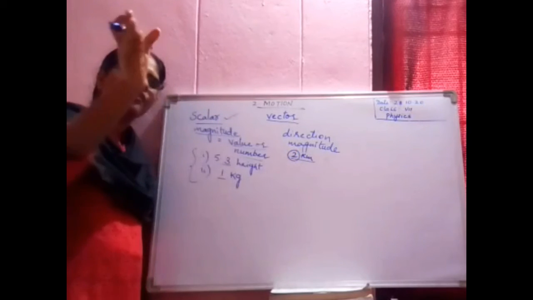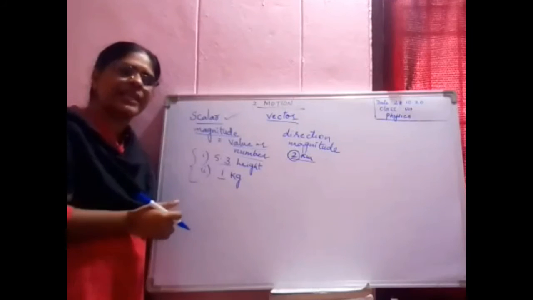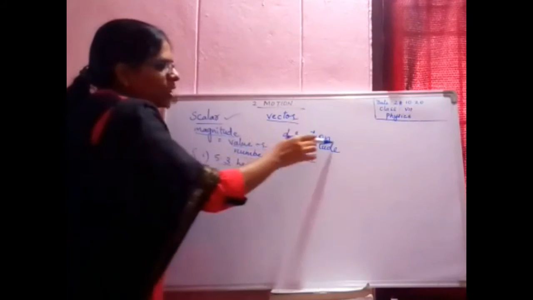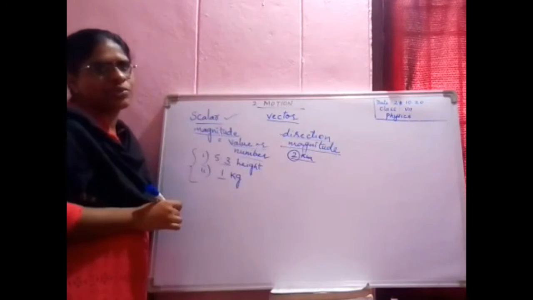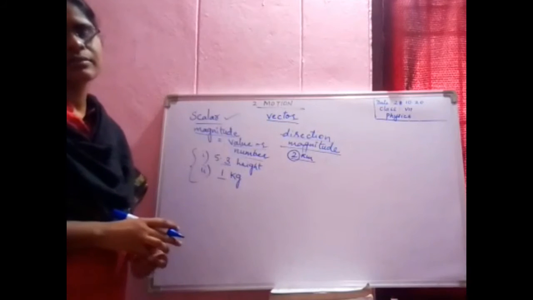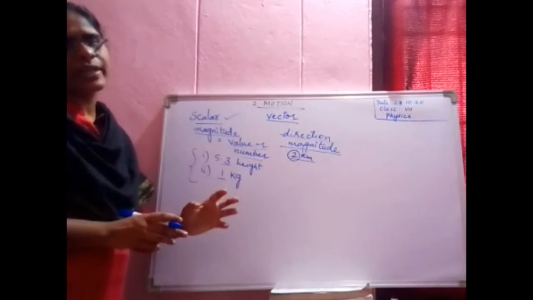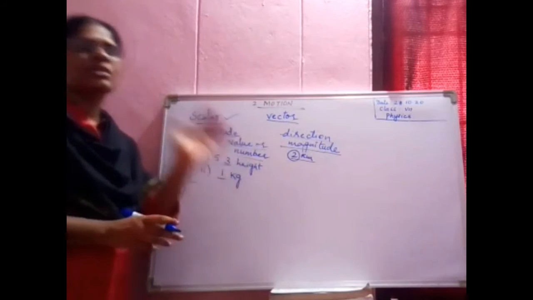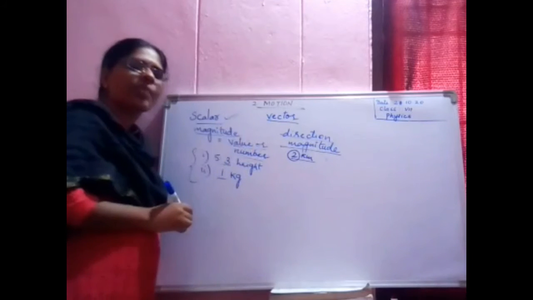He is saying left, right, move straight. Like that he is giving you the directions also. Those quantities which require direction and magnitude are called vectors.